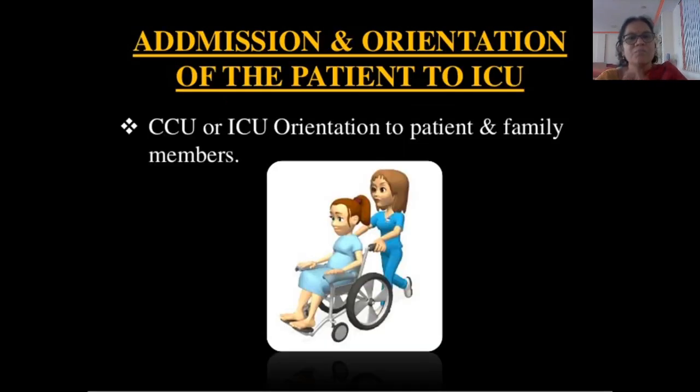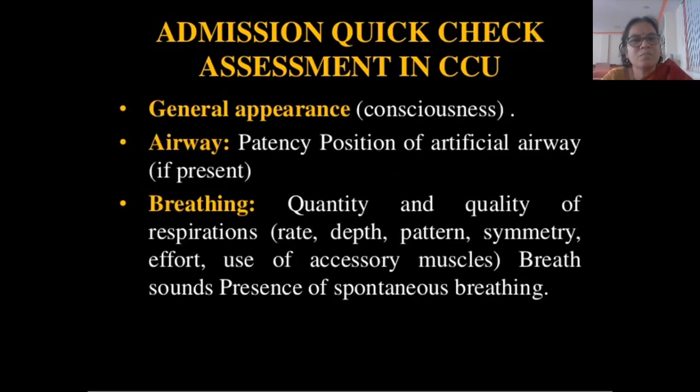Then we see admission and orientation of the patient to the ICU. At the time of admission, you need to orient the patient and family members. Suppose the patient is unconscious, then it is not necessary. If the patient is conscious, you may need to orient the patient.